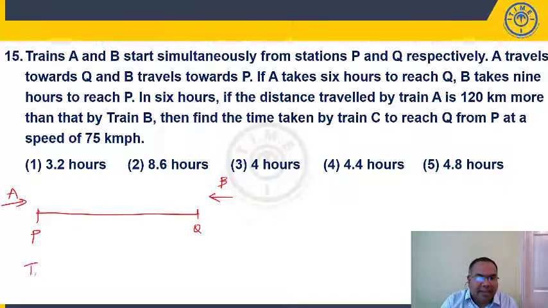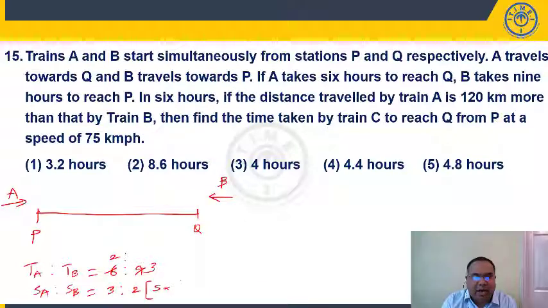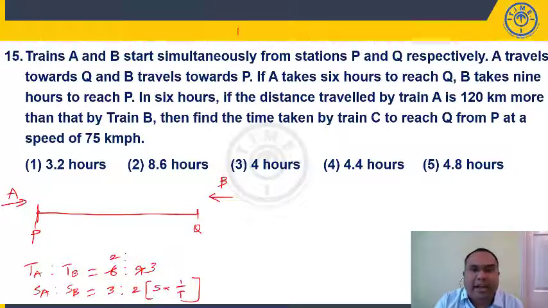So what is the time taken by A to the time taken by B? 6 hours is to 9 hours. So what is the ratio? 2 is to 3. So what is the speed of A to the speed of B? 3 is to 2, because we know that speed and time are inversely proportional. A is traveling from P to Q, B is moving from Q to P, the distance they are traveling is constant.